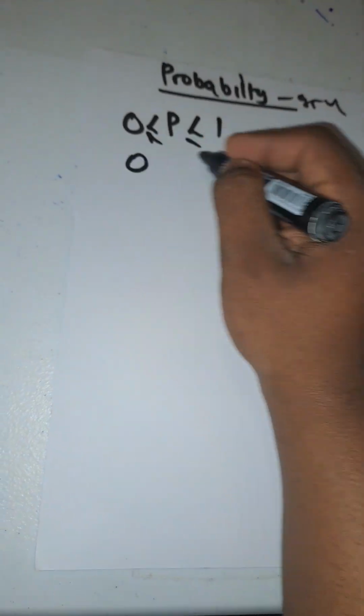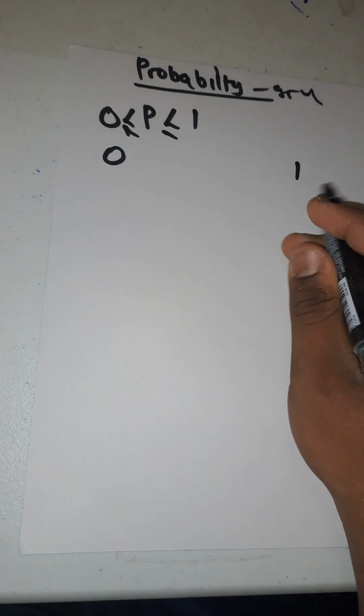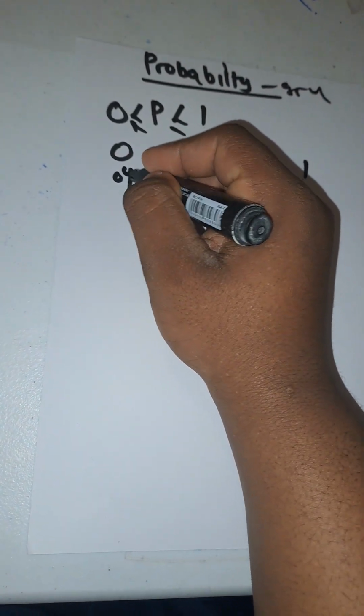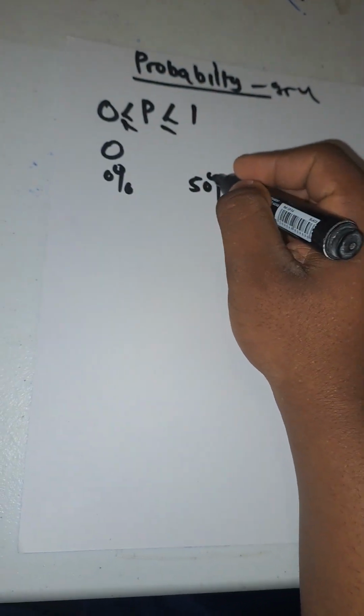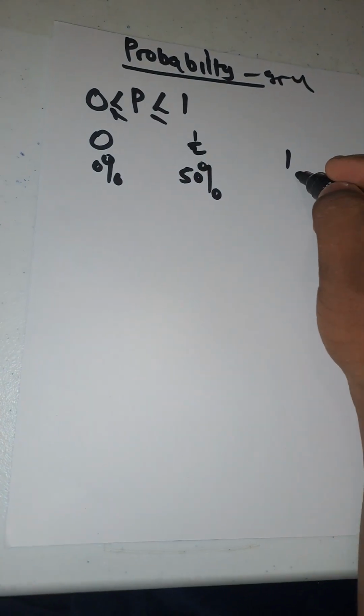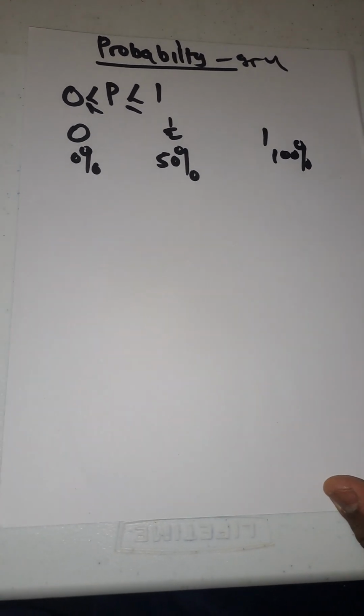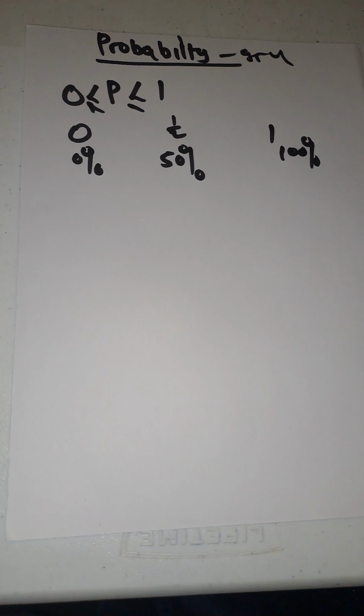Probability has to be between 0 and 1. It cannot be greater than 1. It cannot be less than 0. So 0%, 50%, maybe then I have half, and then what? 100%. Okay? That's what we gotta know about probability.